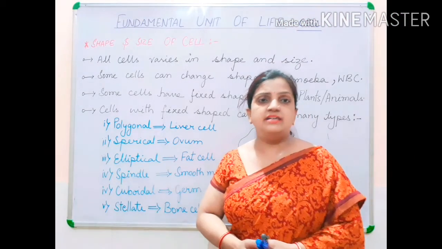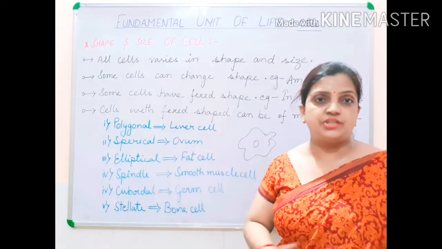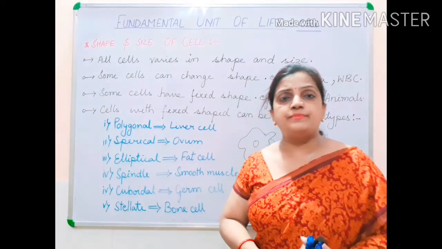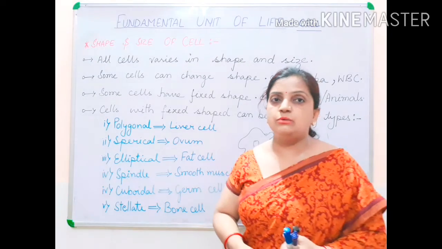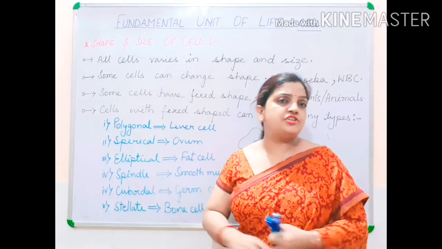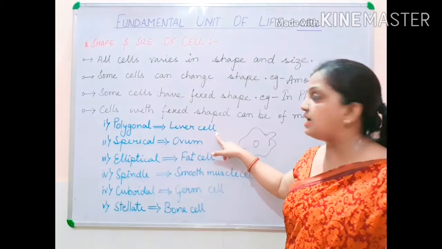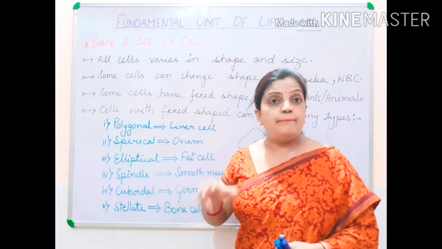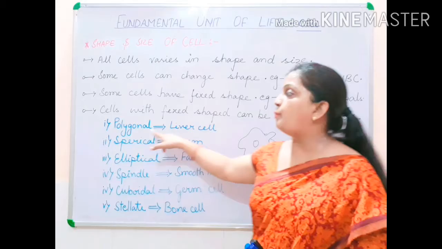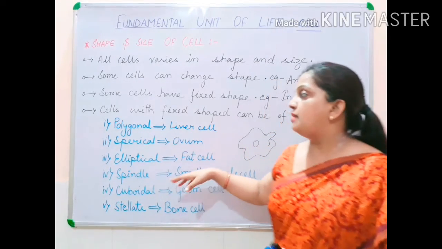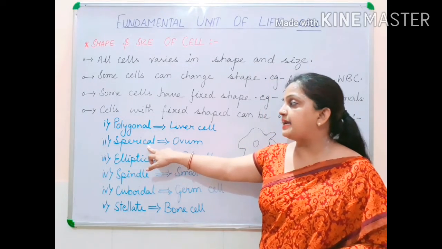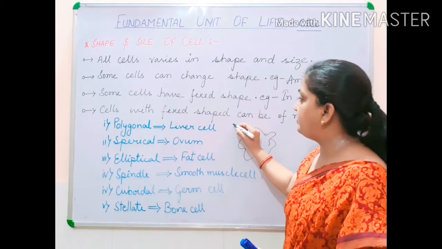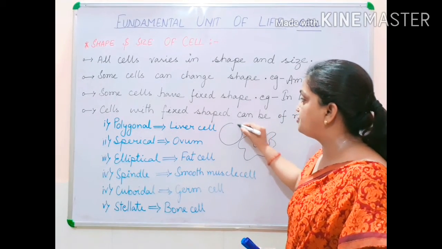Polygonal shape is a two-dimensional, multiple shape you can call it. Polygonal shapes can be quadrilateral, hexagonal, pentagonal, so many shapes are there. So liver cell is a type of cell where the shape is fixed, but the shape is polygonal. Now children, the second shape, spherical. What is spherical? Spherical is a circular structure.